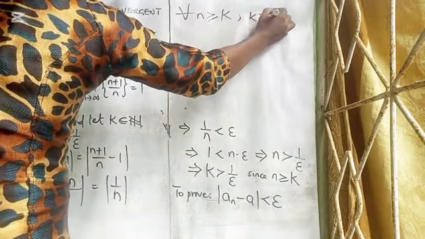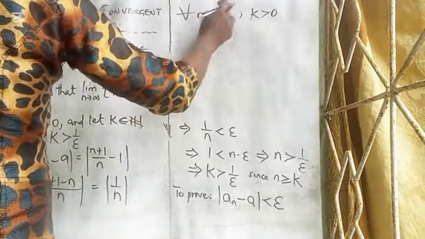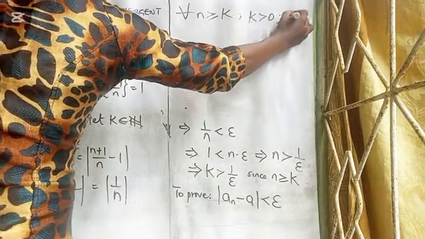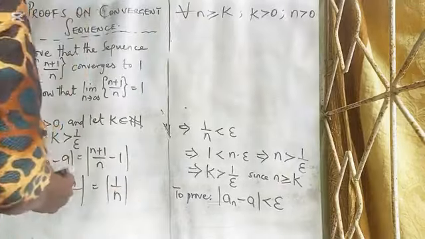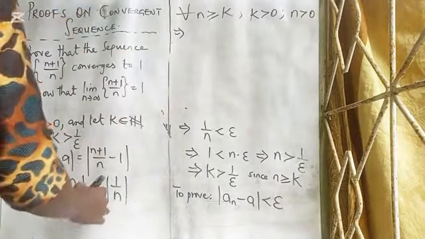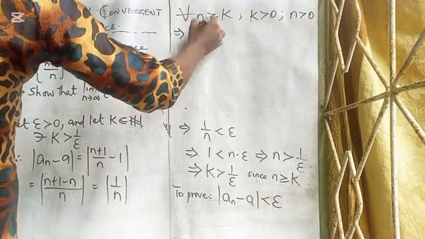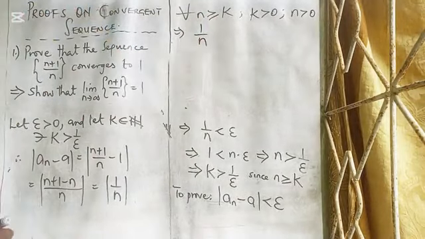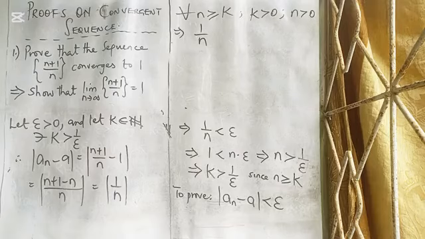Therefore, k is greater than 0. And if n is greater than or equal to k, it means that our n also is greater than 0. Therefore, we can do away with the absolute value. We have 1 over n.